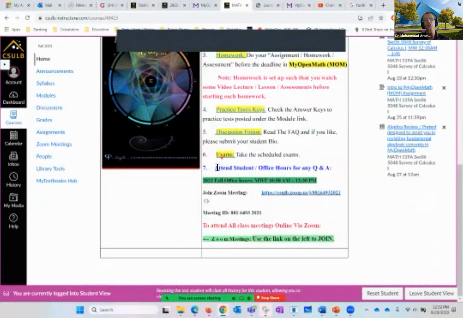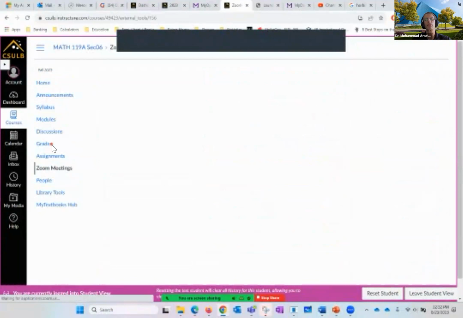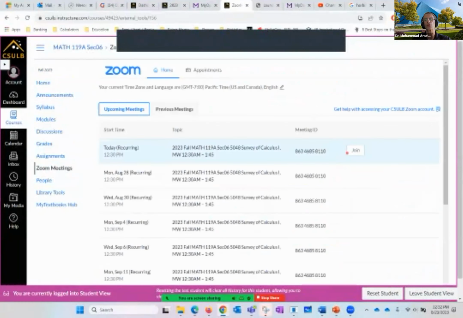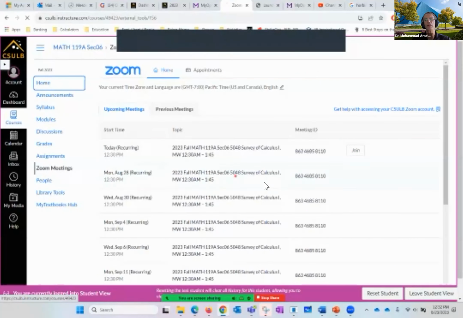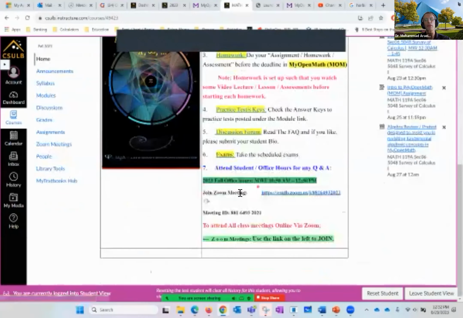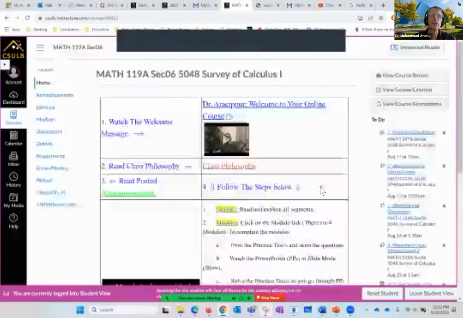This is what I want you to pay attention to. Over here, I'm telling you where to find the office hours. And then at the bottom it says, if you want to come to the Zoom meeting for this course, just click on the left column, Zoom meeting, and join. So I hope you don't mix them up. Under the Zoom meeting, it's very clear on the home page. It says meeting takes place here. But this is not, this is the office hours. All right, having said that, let's go over everything.